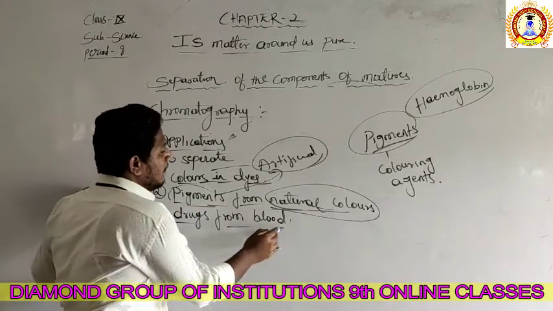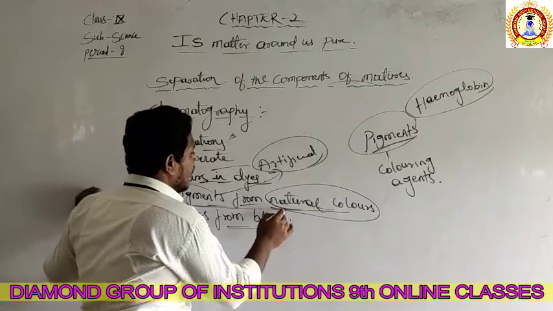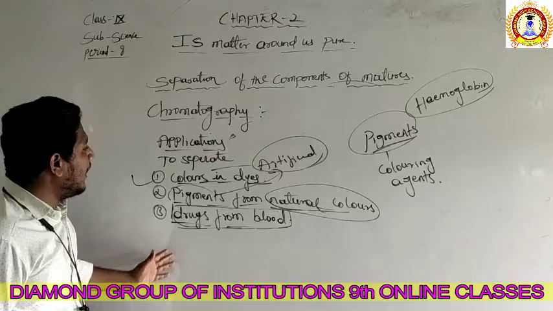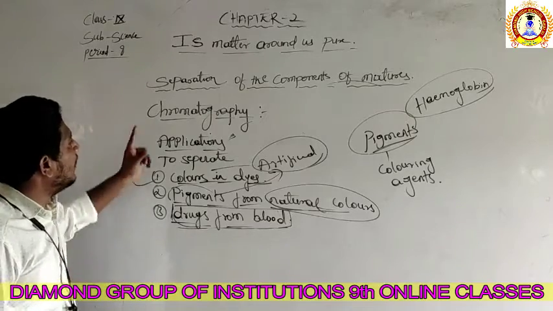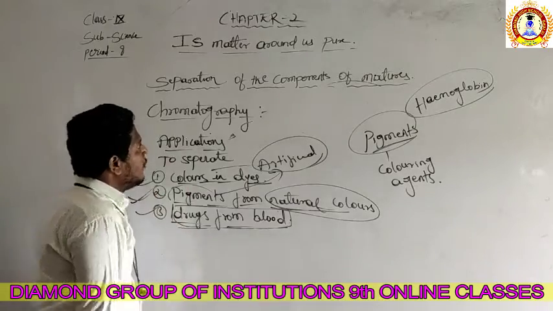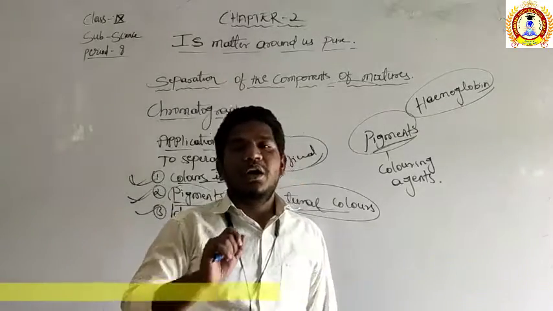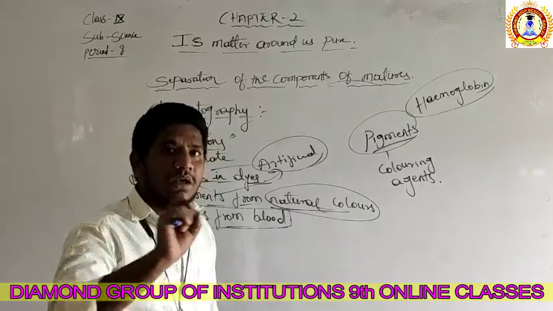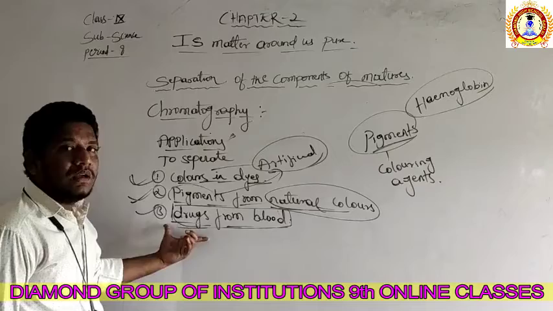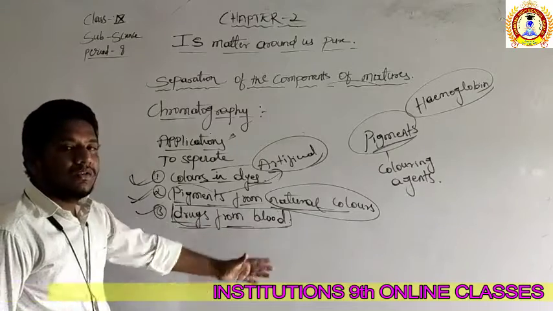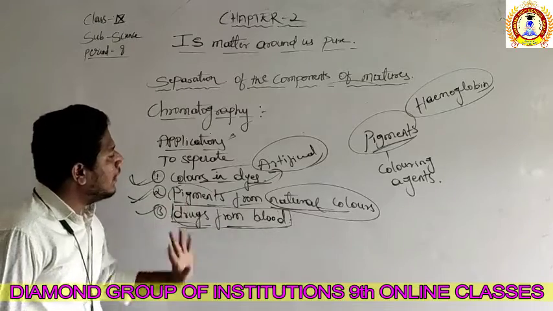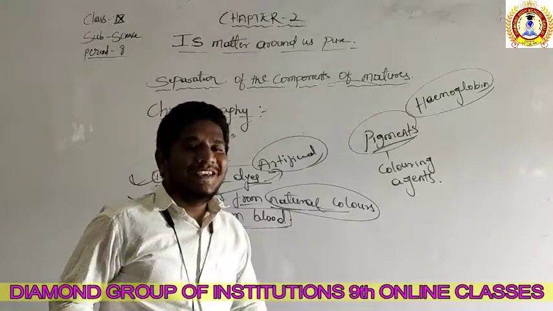The drugs from the blood also. Even the drug which we consumed can be separated from the blood by using the method of chromatography. So these are the three applications by which we can separate the components which are mixed in the same solvent. So right, here the blood again becomes the solvent, and these are the components which are mixed in the solvent, and as a result we can separate the drugs from the blood also. So that is the case.